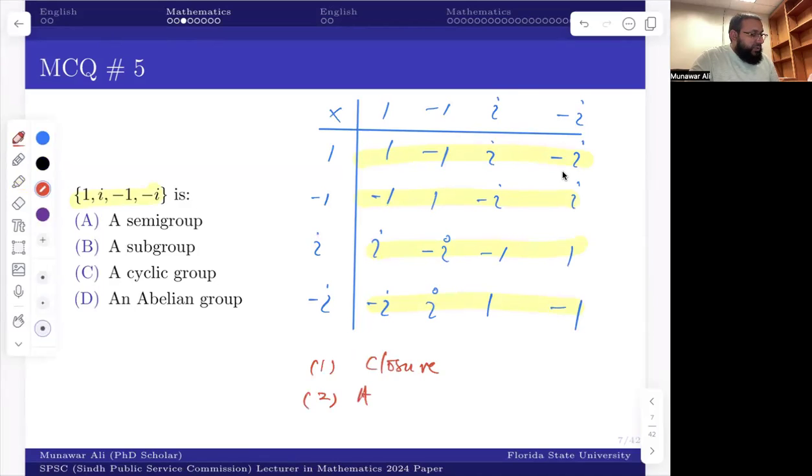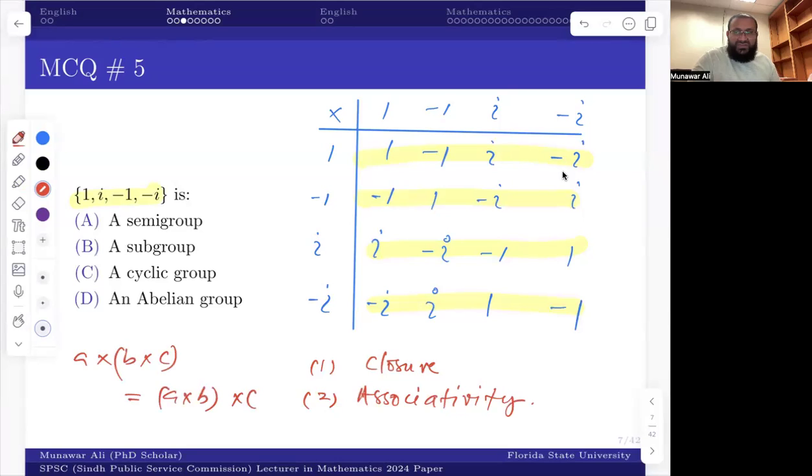And if you want to check associativity, you can also check this property easily: A times B times C is the same as A times B times C. How about identity? One is the identity. If you multiply one to anything, you get the same thing. So you have the third thing as well, which is identity, and there are inverses of every element as well.